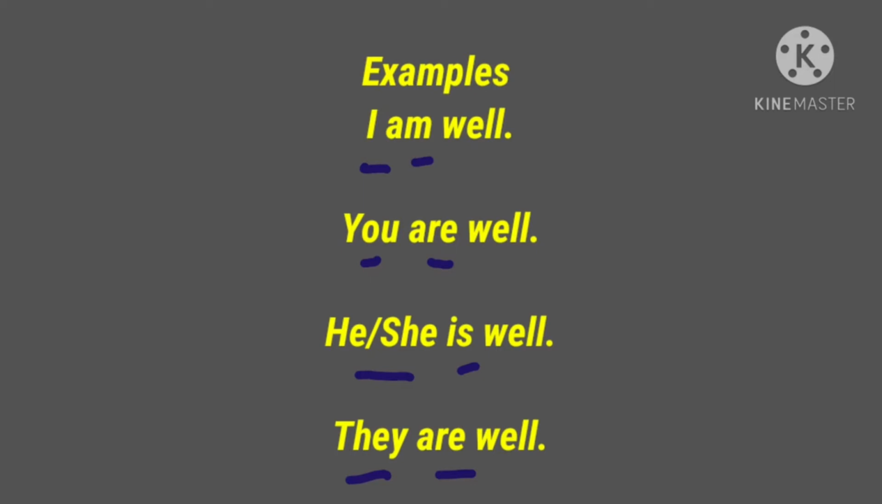So, they, third person, plural. So, the plural verb are is used here. For a plural, third person subject, we use are here. So, they are well. Subject verb agreement: for a singular subject, we use a singular verb. For a plural subject, we use a plural verb.